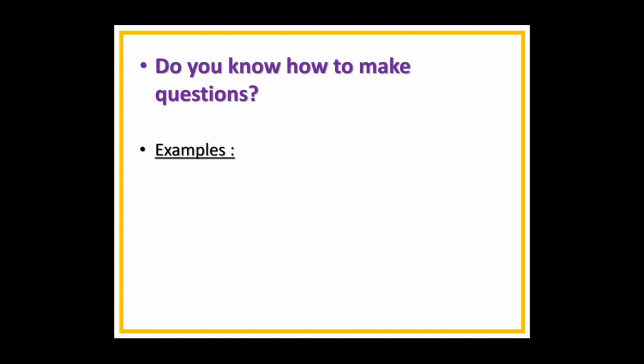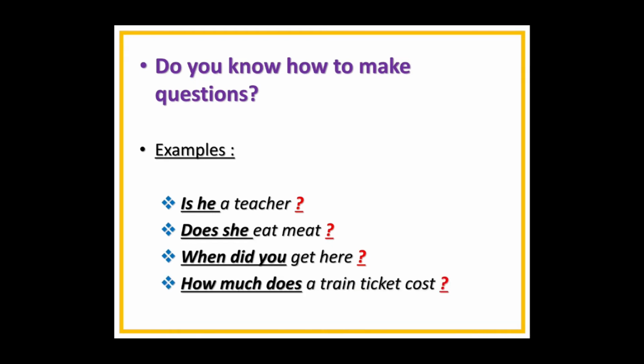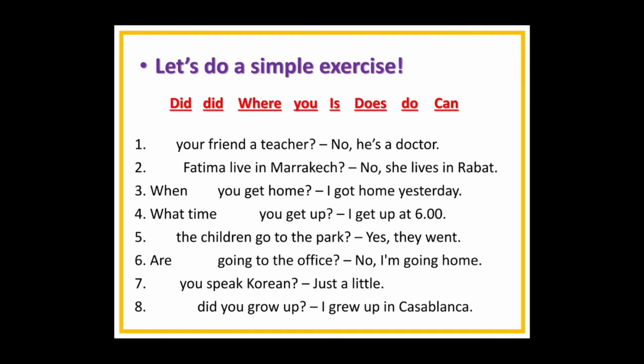Okay, so let's look at these examples. The first one, is he a teacher? Does she eat meat? When did you get here? How much does a train ticket cost? So these are all questions. Let's do this simple exercise. You have to fill the blanks with either did, where, you, is, does, do, or can.